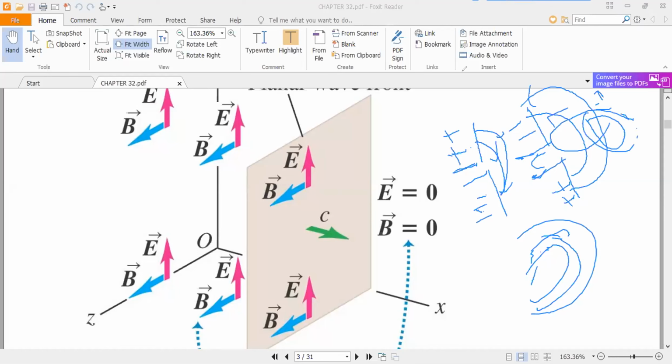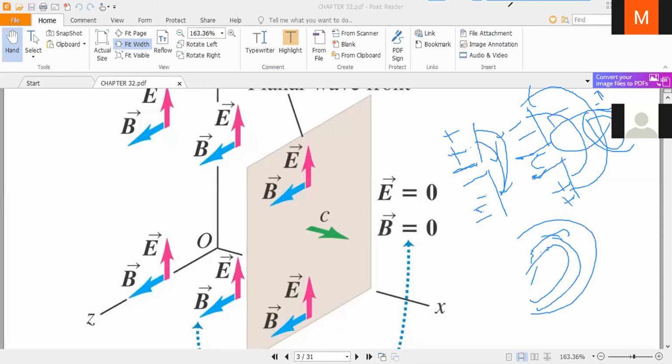So these fields produce electromagnetic waves. First the charges accelerate, the acceleration of charges changes the kinetic energy, and that changing energy produces a changing electric field, and a changing electric field produces a magnetic field. As a result, a wave is created. That wave is known as electromagnetic waves.